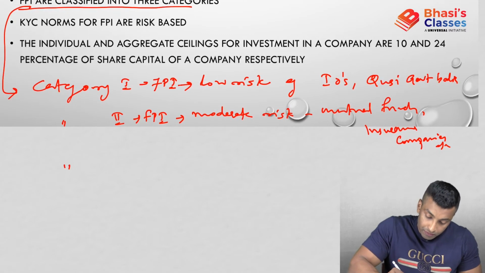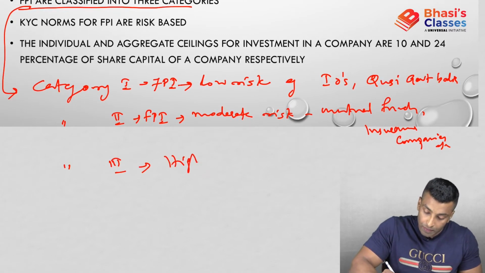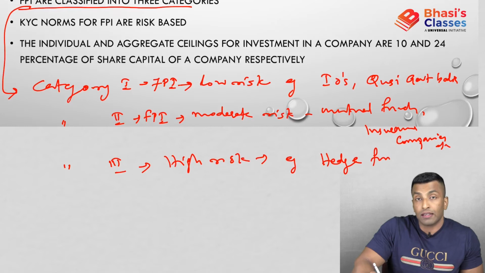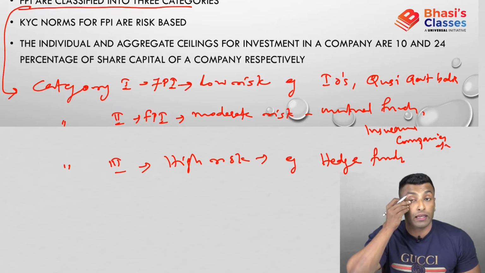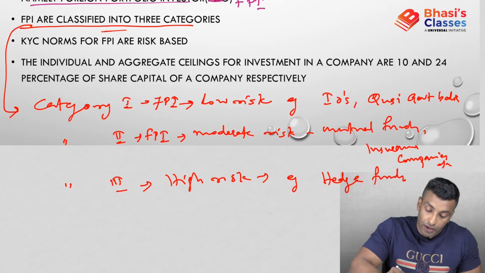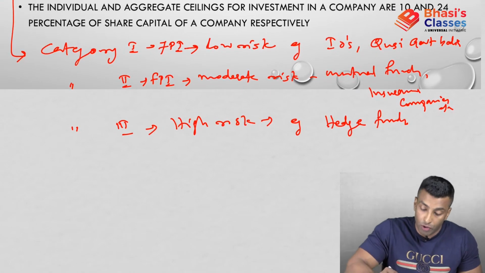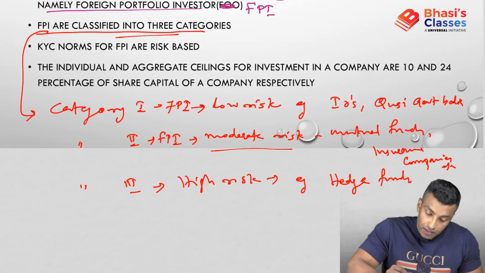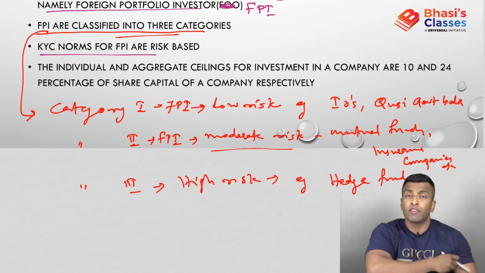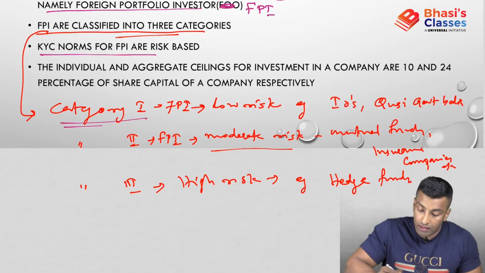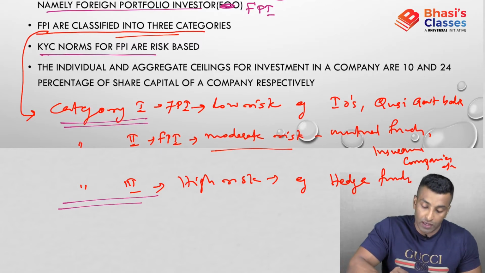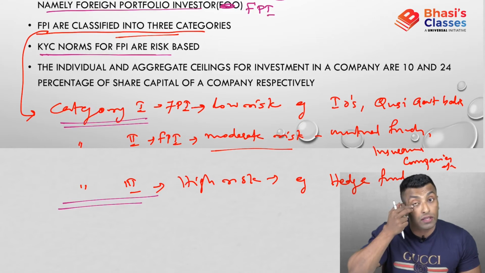Now what about category 3? That is high risk. Examples are hedge funds. We have discussed that in the capital market module already, so I'm not getting into the details of it. So the FPIs are classified into three categories: category 1 low risk, category 2 moderate risk, and category 3 high risk. The next point is that KYC norms for FPI are risk based. That means it will be very liberal for category 1, where the risk is very low, and more rigid for category 3, where the risk is more. So the KYC norms depend on the risk associated with that particular category.